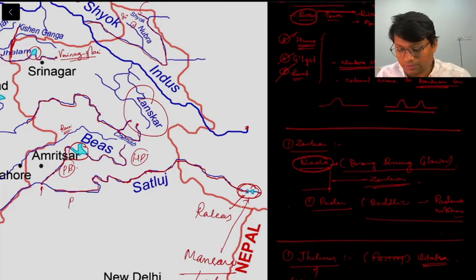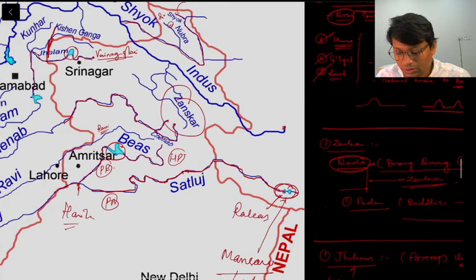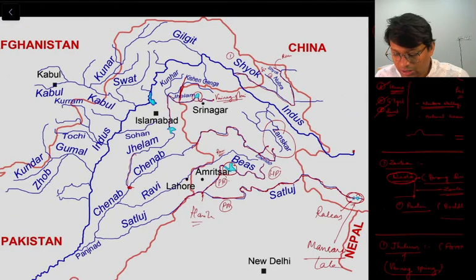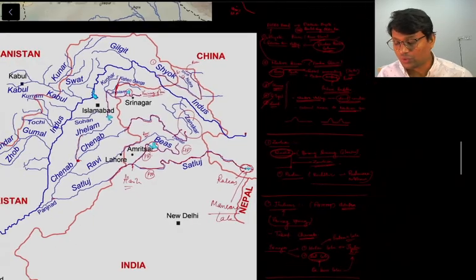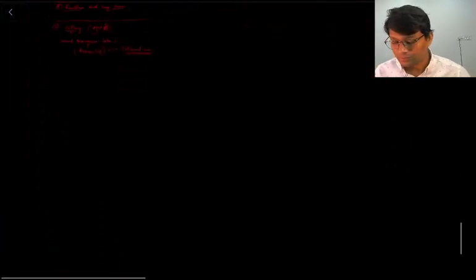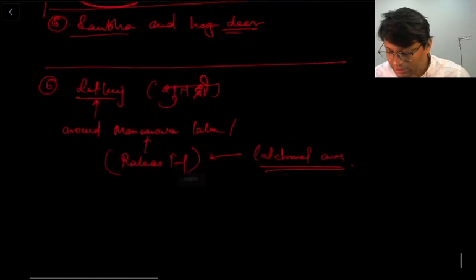So this is Punjab. At Harike, it forms a wetland with Beas River, and then finally it flows in Pakistan. So it meets Chenab River and finally Indus, so on and so forth. Fine.